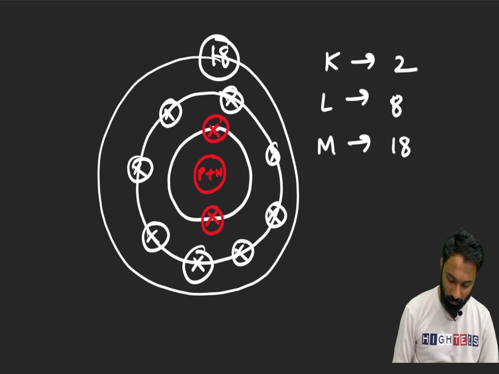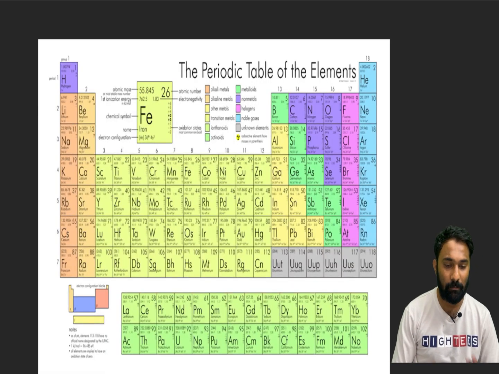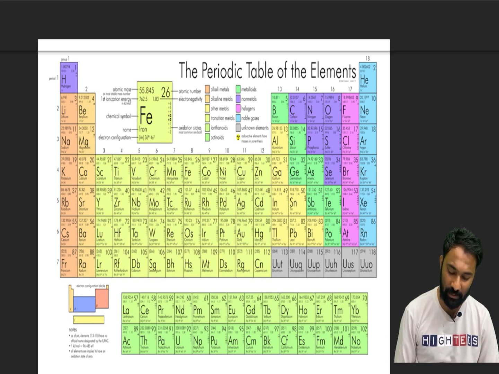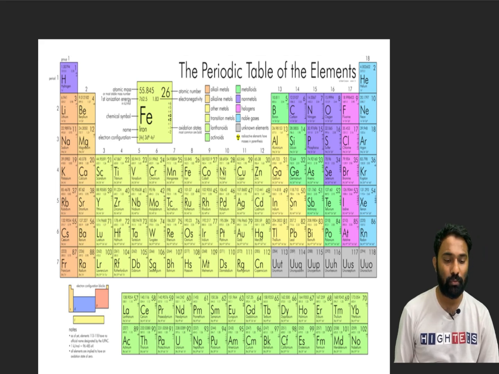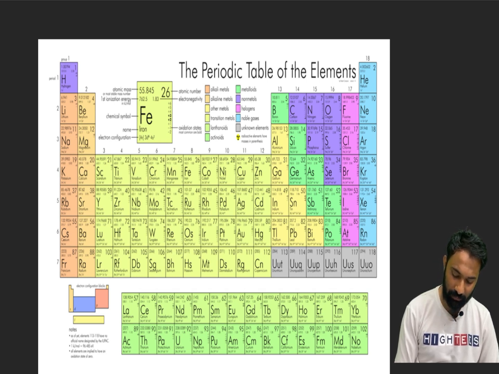Clear? Now, first we will go with the basic information of our periodic table. Already in the last class itself, I explained to you very clearly that up to our actual lecture start, you try to remember up to 30 elements. In the 30 elements, what I said you to remember: here you can see, this is the S block.